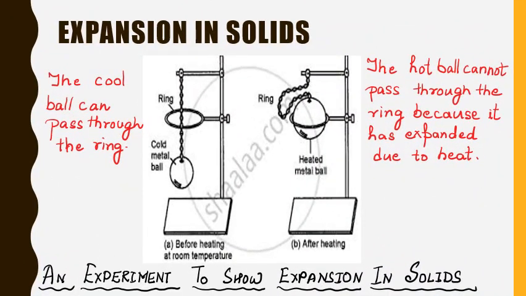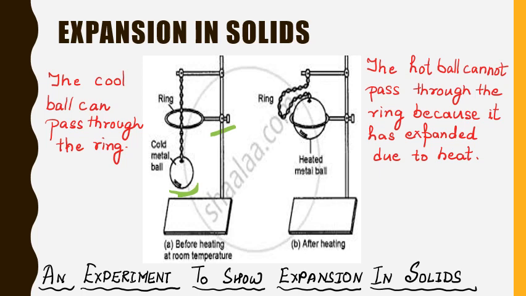To show the expansion in solids, let's do an experiment. For this experiment, we will need a ball and ring apparatus and a burner. Now you must be thinking, what is a ball and ring apparatus? So here is a picture of ball and ring apparatus. This apparatus consists of a ball which is attached to a stand with the help of a chain, and a ring. The size of the ring is such that the ball can pass through the ring very easily. Now at room temperature, the ball can pass through the ring very easily.